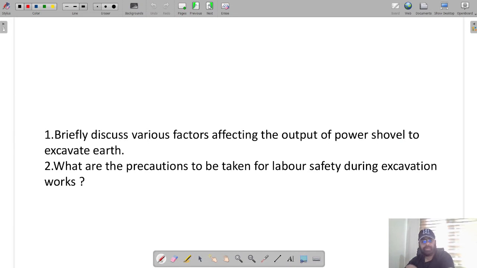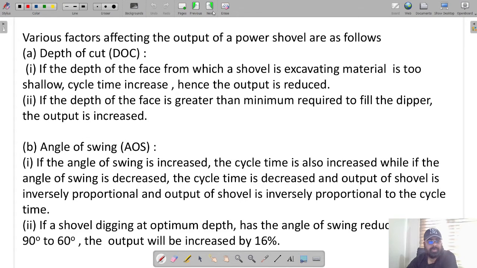Now the problem is of construction equipment and safety. It has two parts. The first part of the problem is: briefly discuss various factors affecting the output of the power shovel to excavate the earth. Second, what are the precautions to be taken for labor safety during excavation work? Now, the first part of the problem, since it is theoretical, I mentioned all the points.